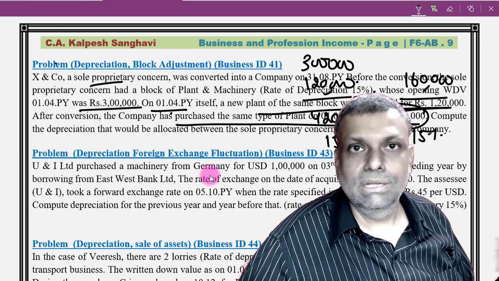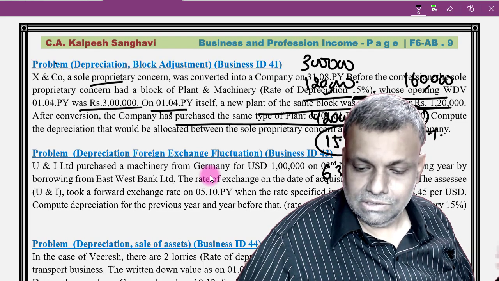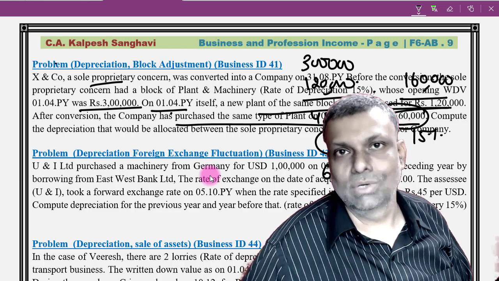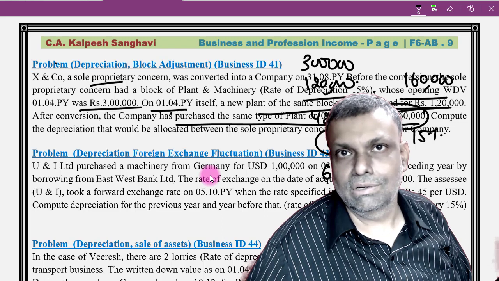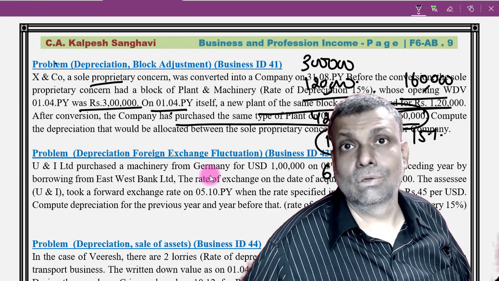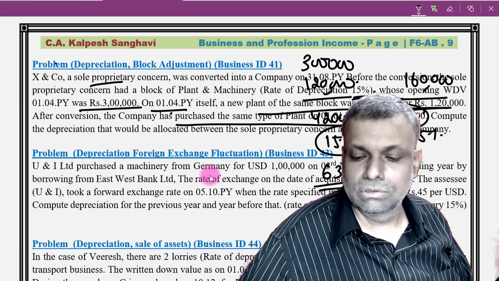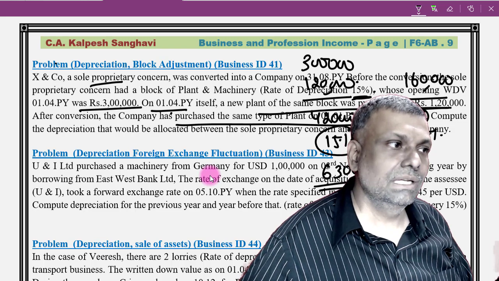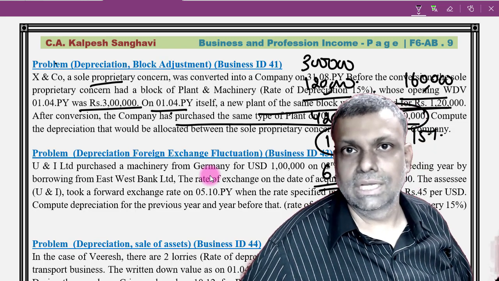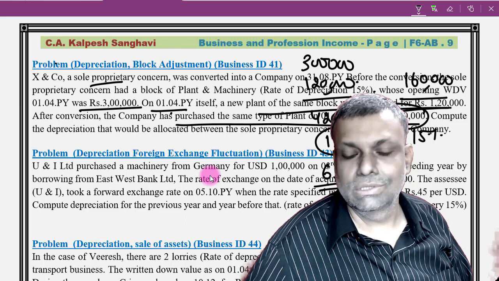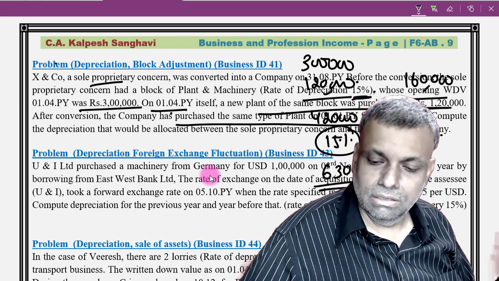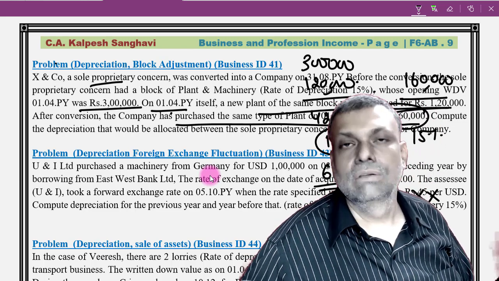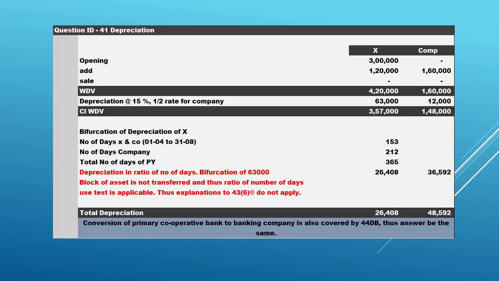Now whatever is the proprietary concern's depreciation, that is 63,000, this has to be divided. See, the company's asset is its own asset, so the company is not undergoing any business reorganization. The proprietary concern has undergone a business reorganization. So the 63,000 you have to divide in the ratio of number of days. You already know the date, 31st of August. So you can calculate the number of days from 1/4 to 31st of August and the total number of days in the year, 365, in that particular ratio. Make the division between these two entities and accordingly give the total depreciation with respect to the assets for the respective entities.